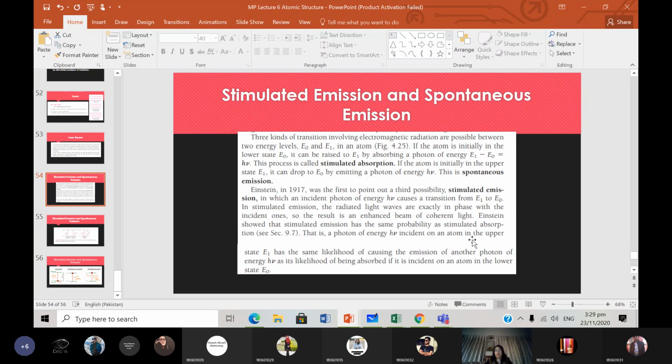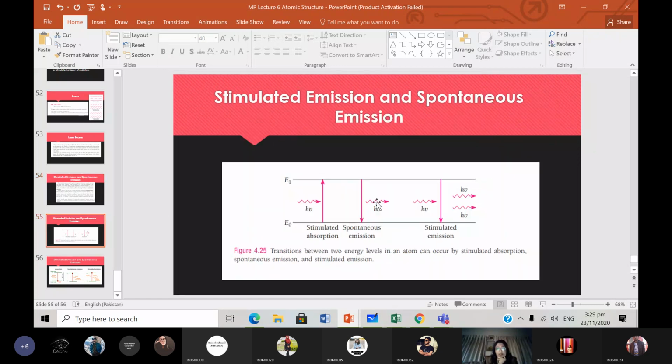So do you understand the difference between these three types of emission and absorption? Stimulated absorption is when the electron is in the lower state and there's a photon incoming, and it will be absorbed. The electron will absorb the energy from the incoming photon. It will jump to the higher state. So this is stimulated absorption.